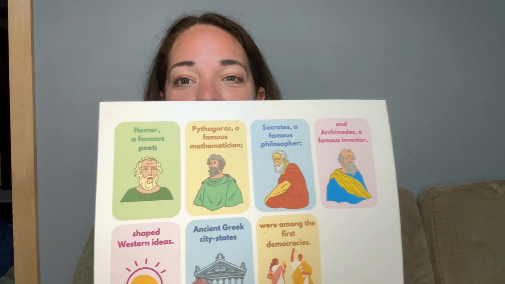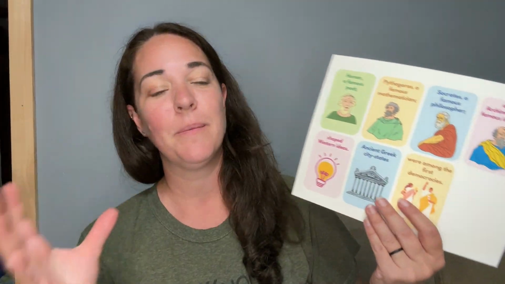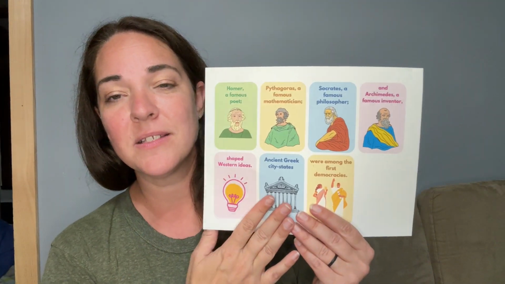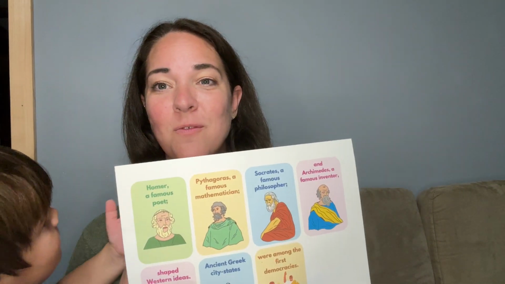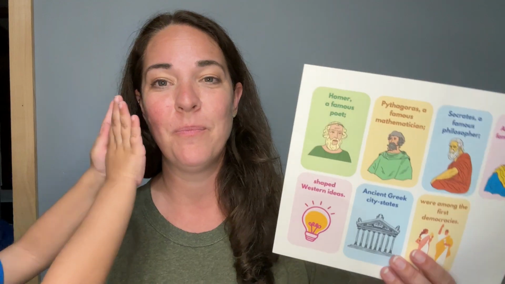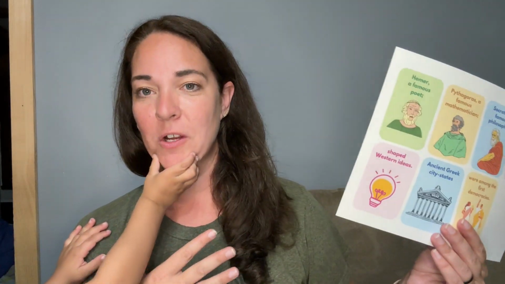Let me see if I still have them up here. I have these fun pictures. And I will cut them out and have the kids put them in the correct order. This is also something I will use on community day. I will cut them out and put them all across the room and have them find it, and then they each get one and they have to put it in the correct order.